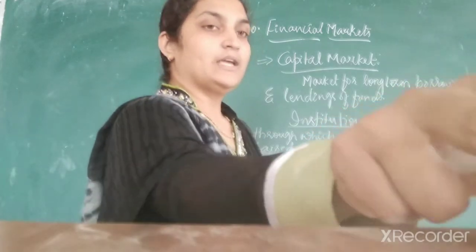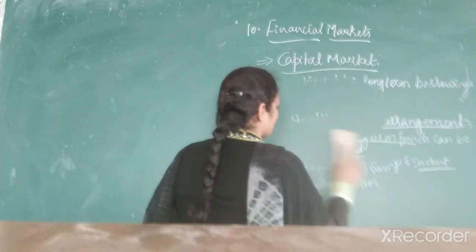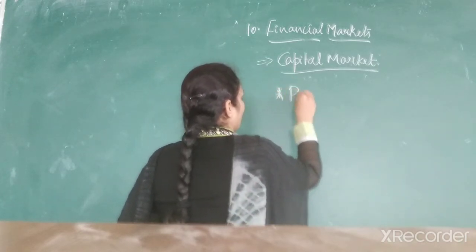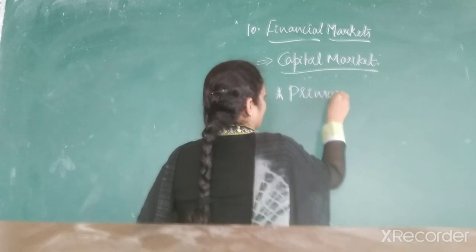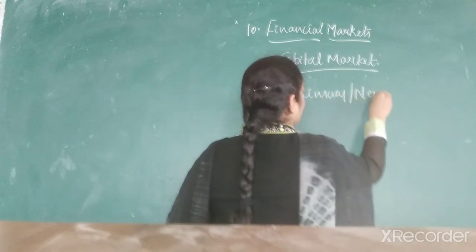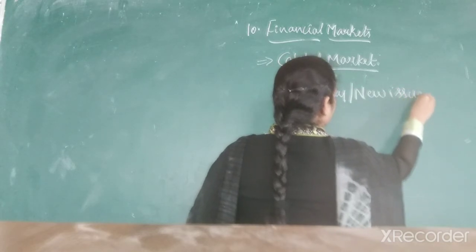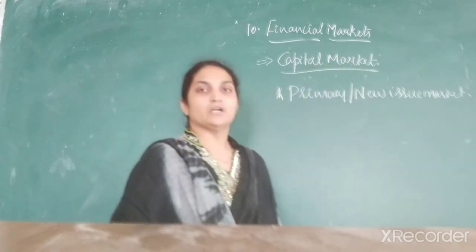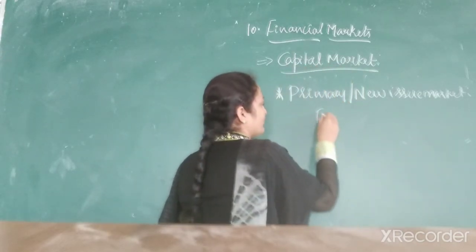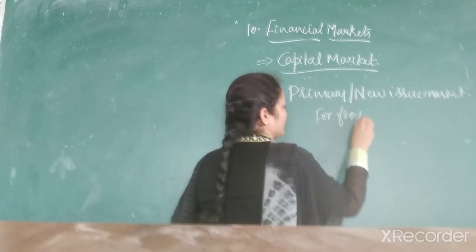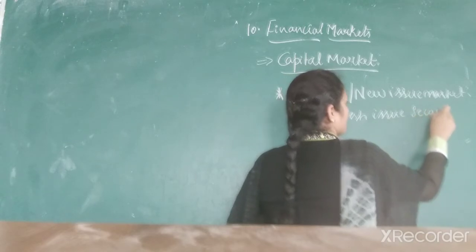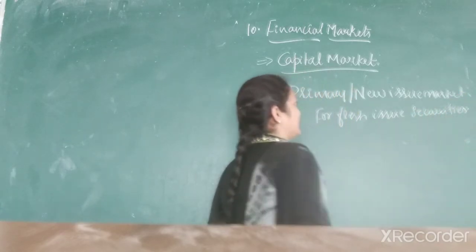Again, this capital market is categorized in two ways. One is the primary market, another is the secondary market. The primary market is also called the new issue market. It is a market for fresh issues of securities or shares. That is called the primary market.